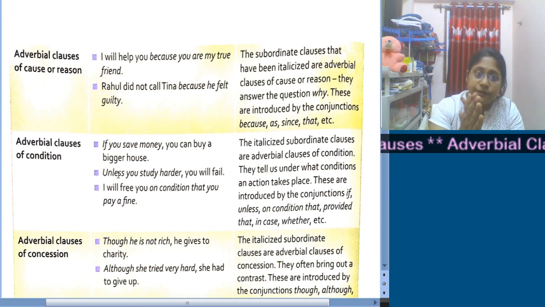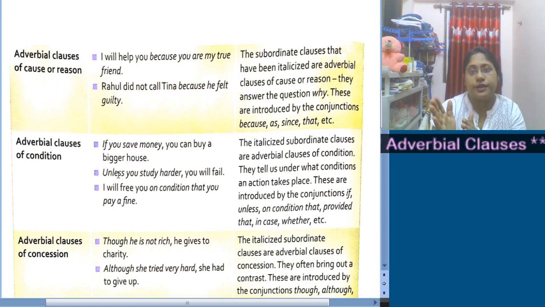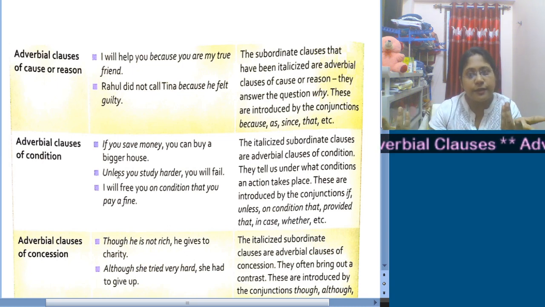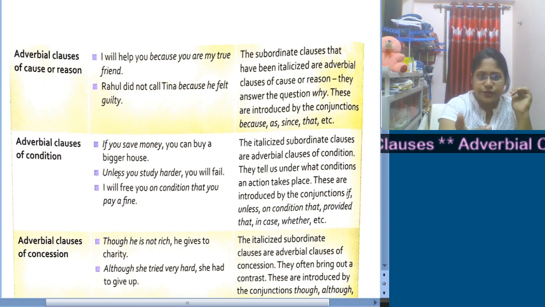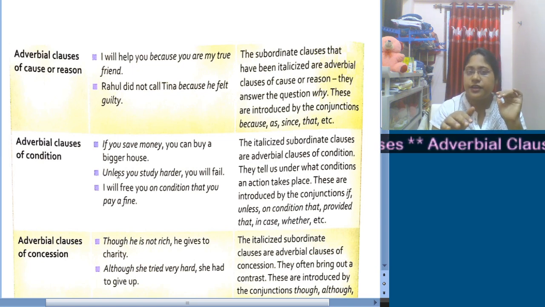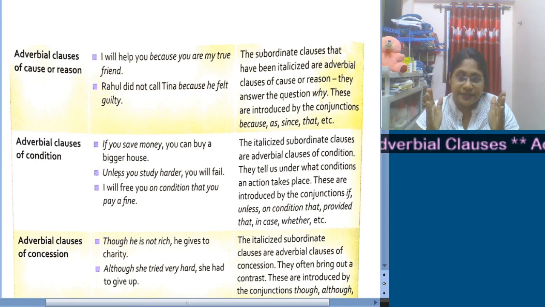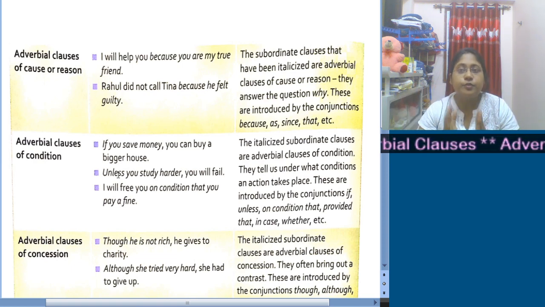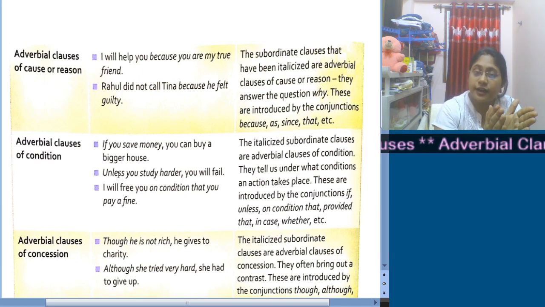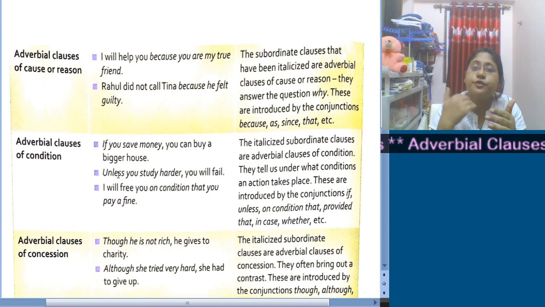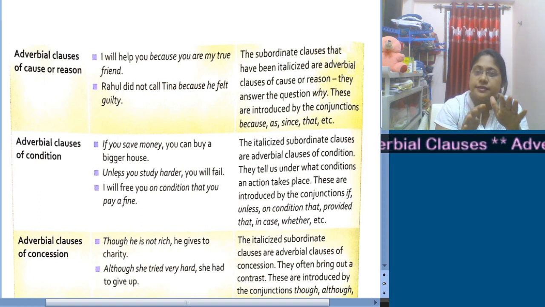Okay. Now if you save money, there is a condition. If you save money, you can have a bigger house. If you don't save, you will not have. Understood? So this condition we need to understand. Next one, unless you study harder, you will fail. So the person is having a hidden motive which we need to understand. Unless you study harder, you will fail. That means if you study harder, you will pass. So we need to understand this condition.